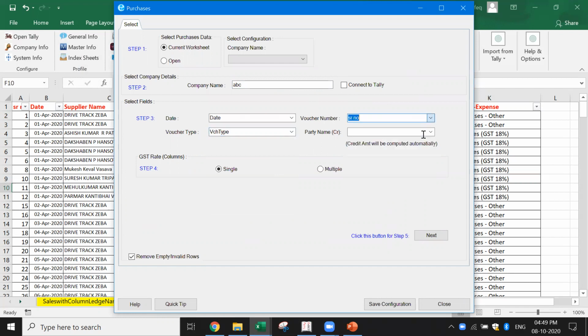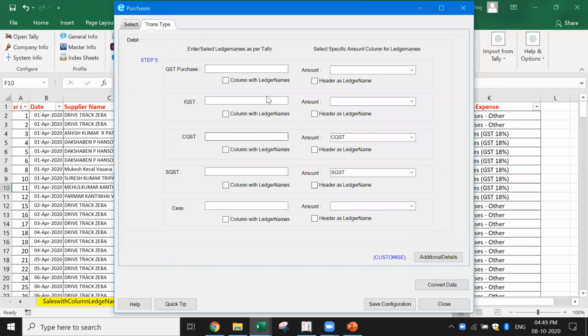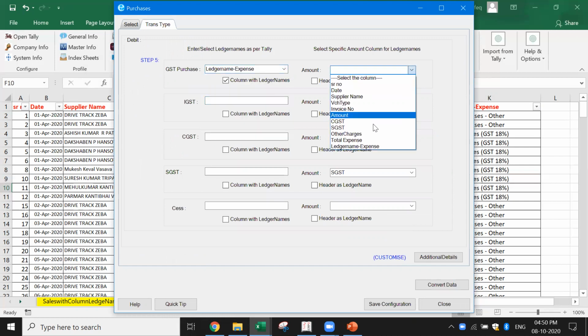I have got this data. Now there are CA firms who are actually using this. They created different templates for different companies and told the accountant, you just give the data to us in this way. Party name, what I'm going to debit is the supplier name. Okay, and next what do I do? Next, I go to the next one. Here I selected the column name. So in this case, I selected the total ledger name expense. Here I have to select the total expense.